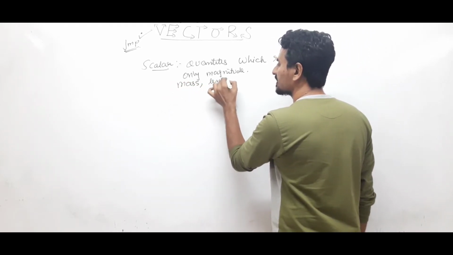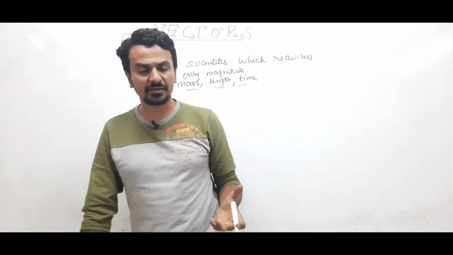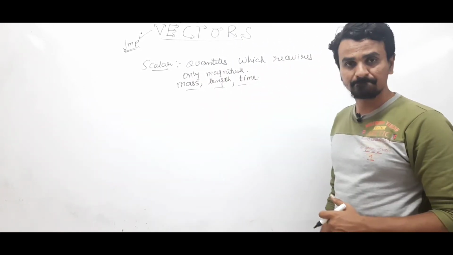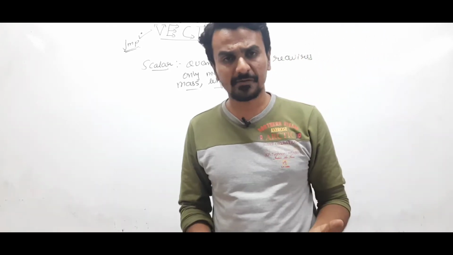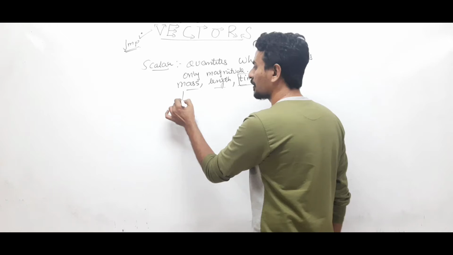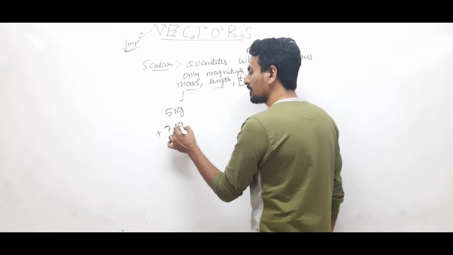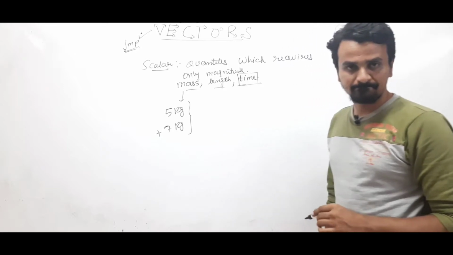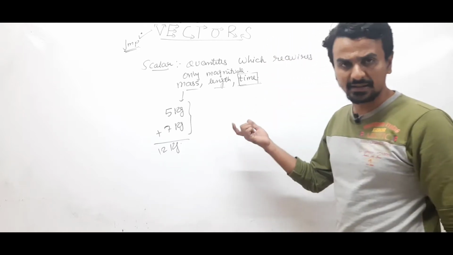length. Whenever we are discussing about mass, length, time, we will not specify the direction. Direction is not at all required. We cannot even specify their direction. While talking about time, about the value, about the unit of time, we'll never say anything related to direction. Right? Suppose mass of one object is given as 5 kilogram, another object is given as 7 kilogram. You have to calculate the total mass. Then there is no point of asking in which direction. Right? They can be added up directly. 12 kilogram. Similarly, length. Right?